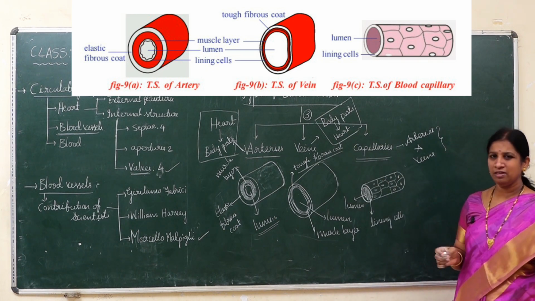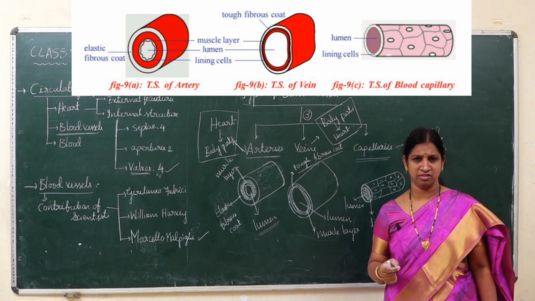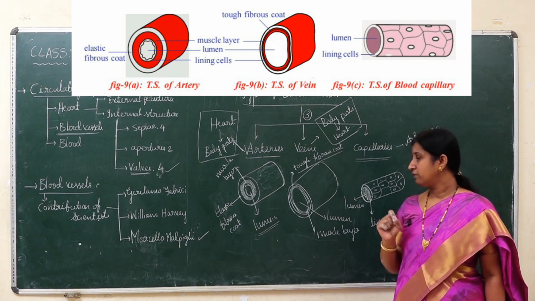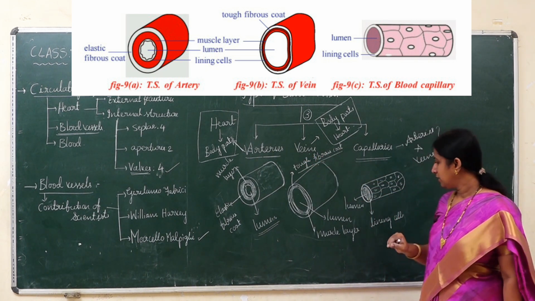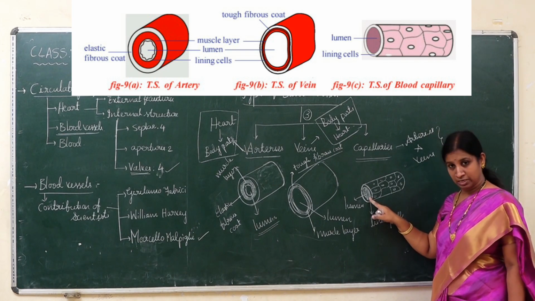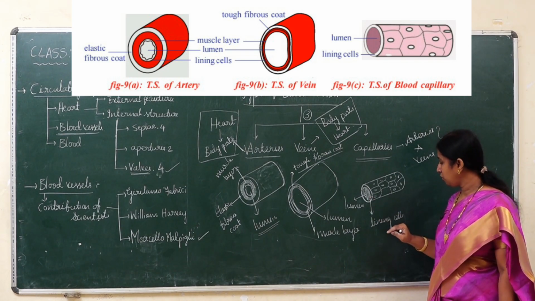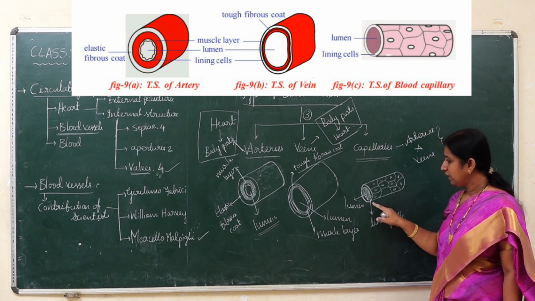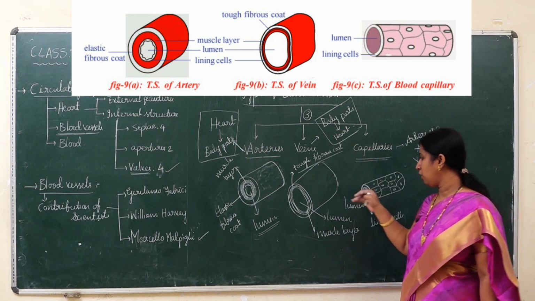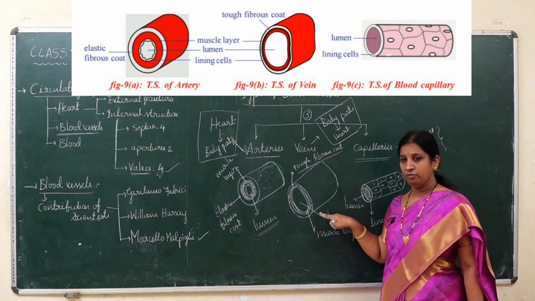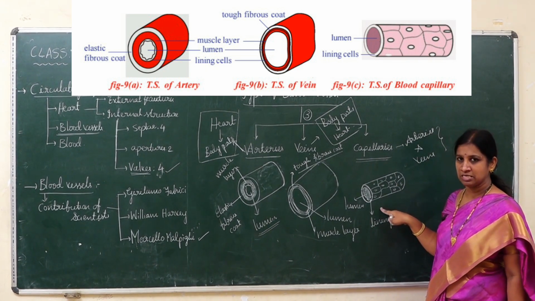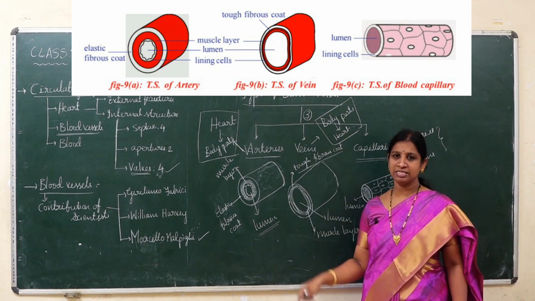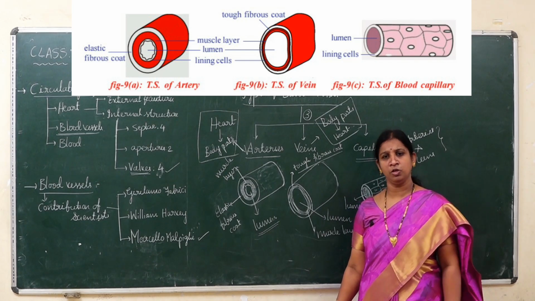As I said, capillaries are the very fine, very small blood vessels which are used to connect the arteries with veins. These blood vessels also have a lining around them. If you take them in order, veins have the largest lumen, capillaries have the next largest, whereas arteries have a very small lumen.